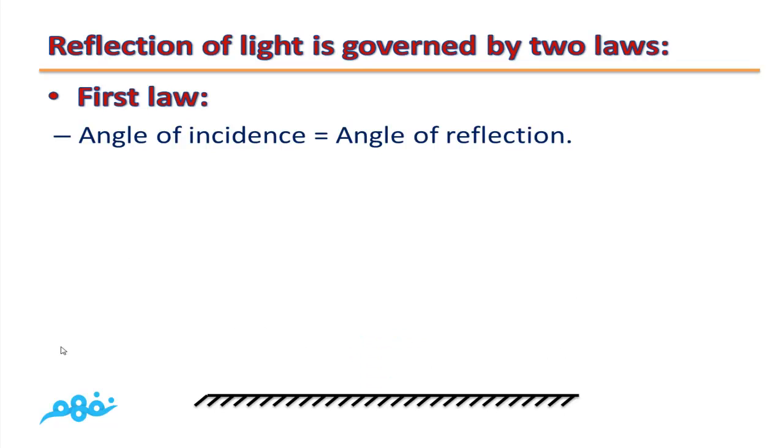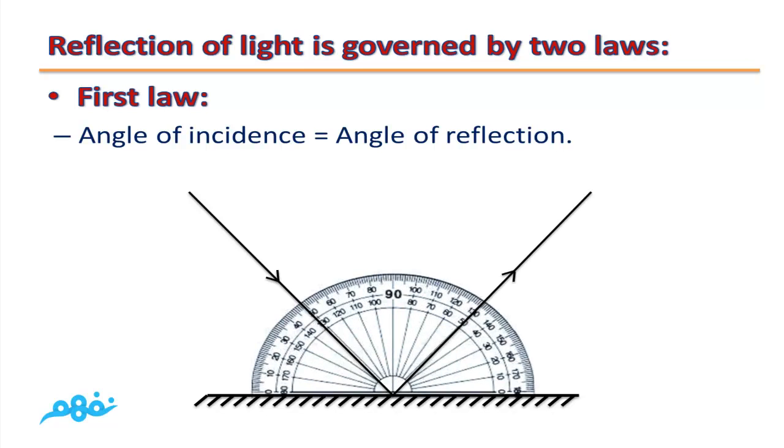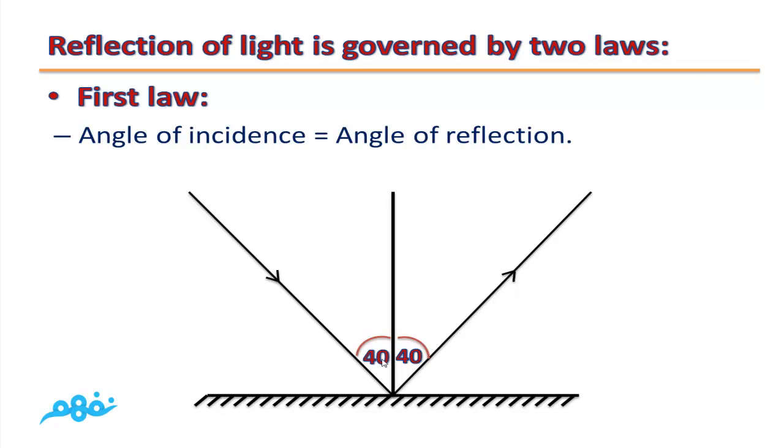If we have another incident light ray with a different angle and we draw the normal, we will see that the angle of incidence will be equal to the angle of reflection, equal 40. So the first law of light reflection states that angle of incidence is equal to angle of reflection.